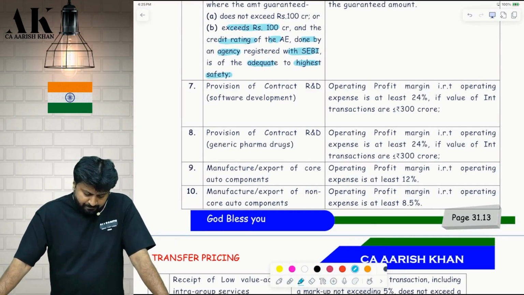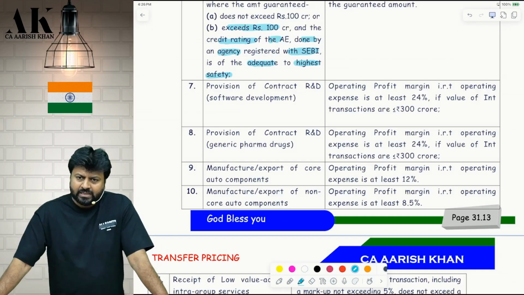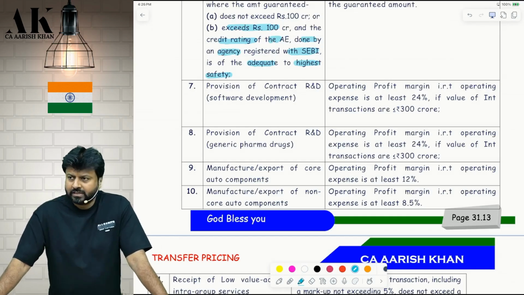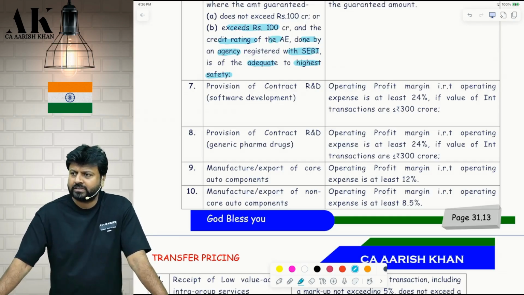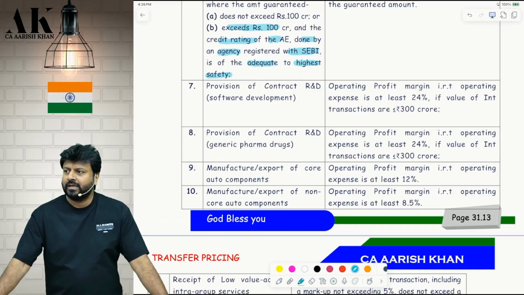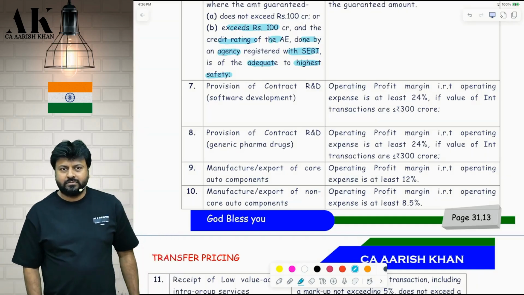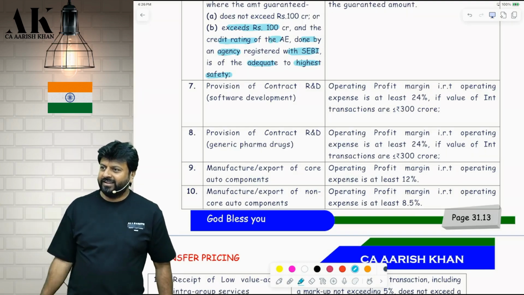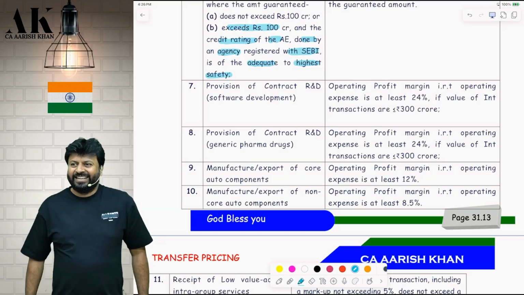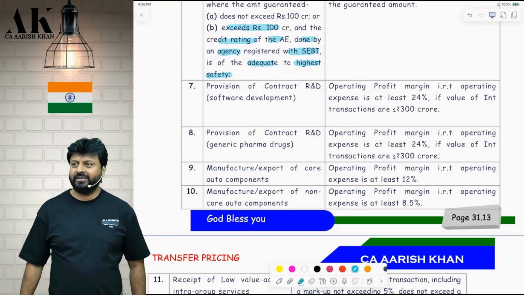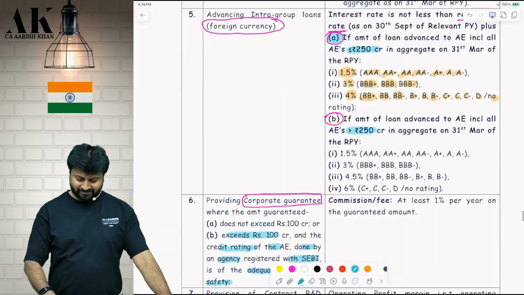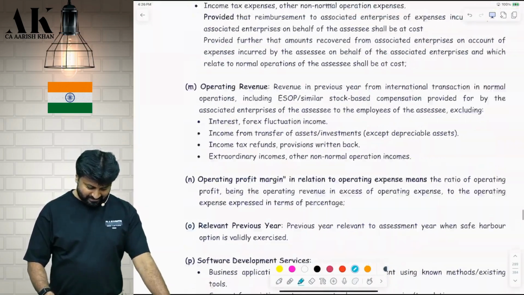Okay. Next one, underline: manufacture and export of core auto components. What is core auto components? What is core? Important. Name some important auto components. What? Handle. Tell me please. Engine, steering, brakes. Correct? Then see.